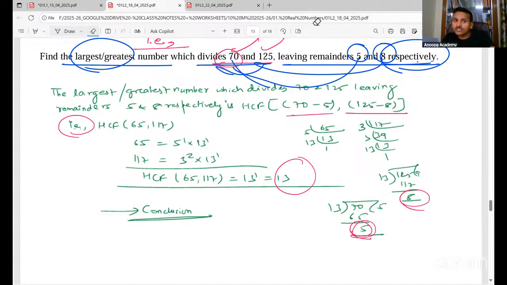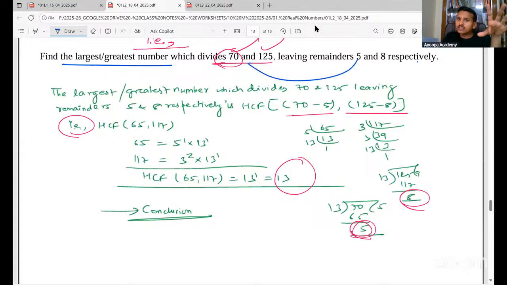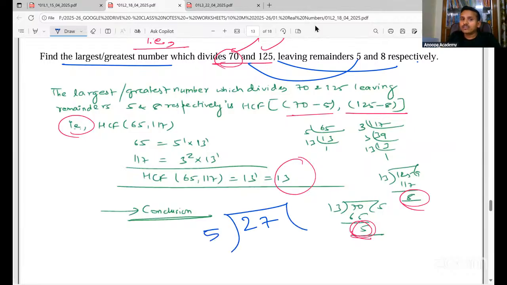So how do we do this question? See, I have explained all this in detail in the classes, but just quickly I'll tell you: for all these questions, you remove the remainders from each of them, and then find the HCF. Okay? Let me give another example. Suppose I have 27, and suppose I'm dividing by 5. So 5 fives are 25, remainder is 2.